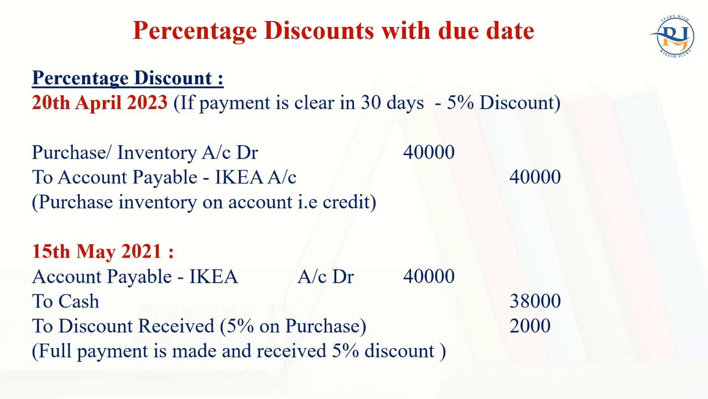If our company is going to make a payment, and definitely we will get a discount of 5% of 40,000, that will be 2,000. So accounts payable account debit, right? It was credit before. Now accounts payable account debit $40,000. Cash has gone from the business, and discount received 5%, 2,000, will be considered as income. So this is how we calculate the percentage discount with the due date.